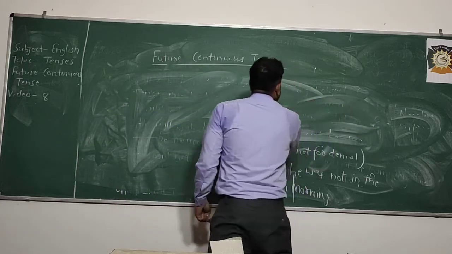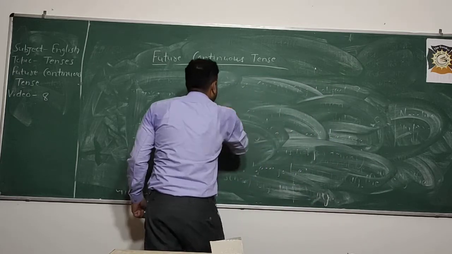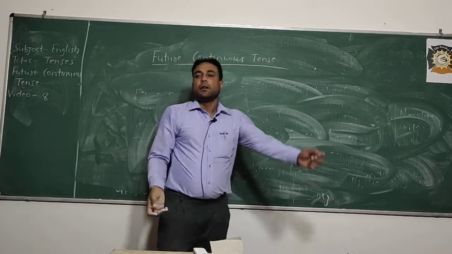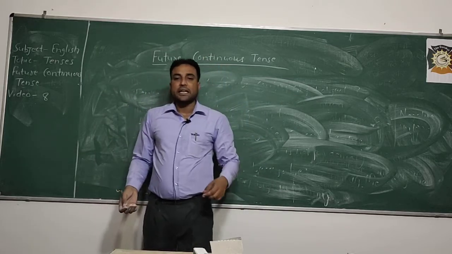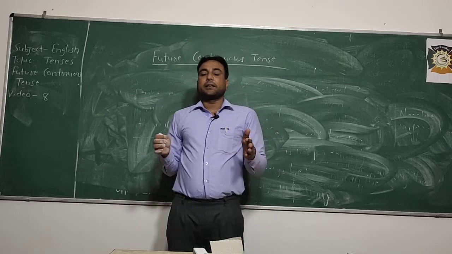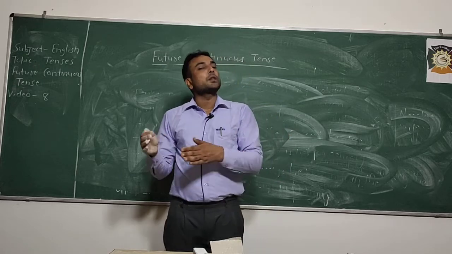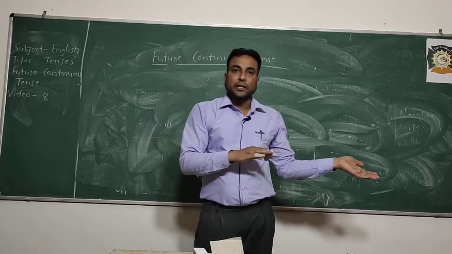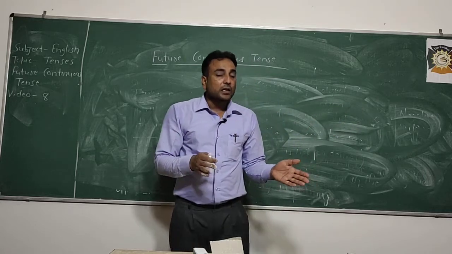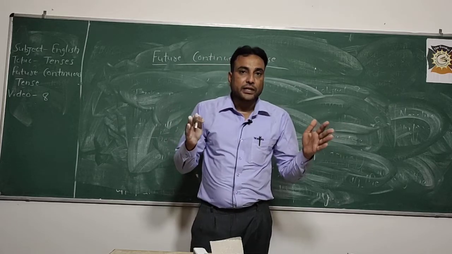In interrogatives, future continuous expresses a polite question. Suppose we use future continuous tense in interrogative sentences, then what does it convey to us? It conveys to us a polite question, not a request or any invitation.